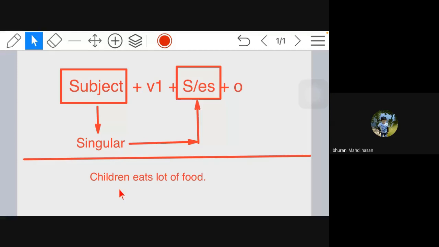So children means many. If more people are there in the subject part, at that time we cannot add s or es. Am I clear? Yes. So children eat lot of food. That is right. Eats is not right because children means plural. So when the subject is plural, we don't have to add s or es.